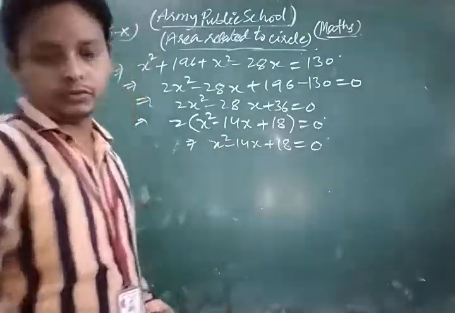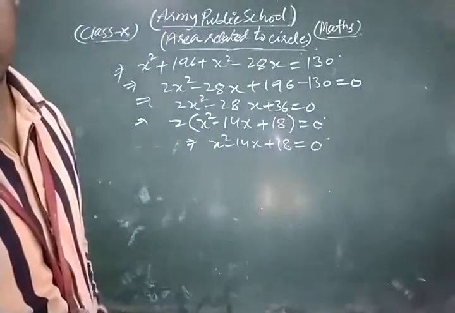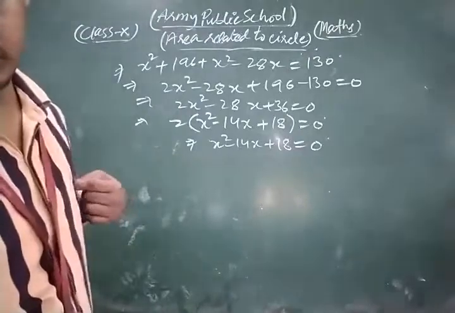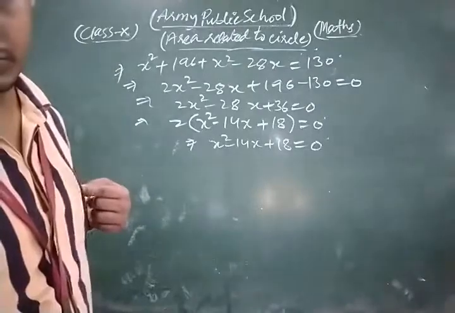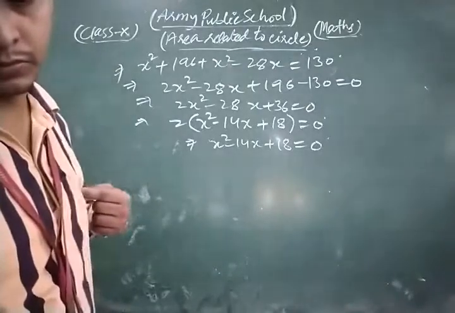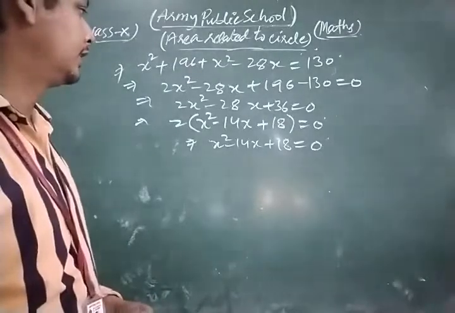In this way, first of all, now look what I do for that. 18.